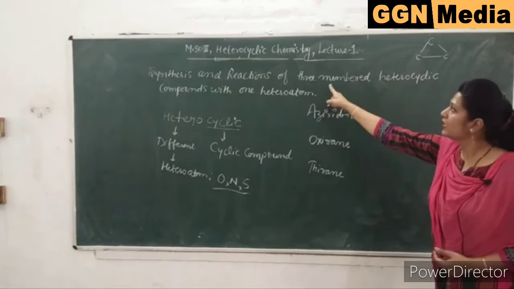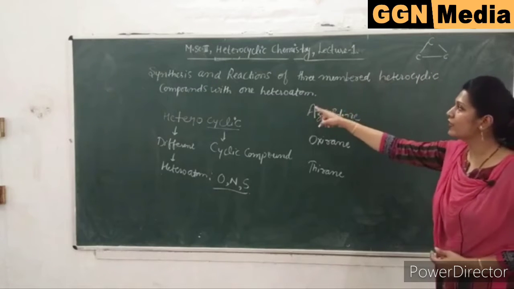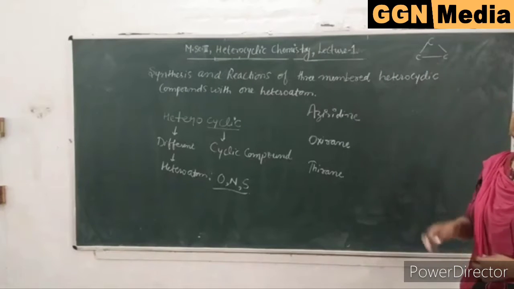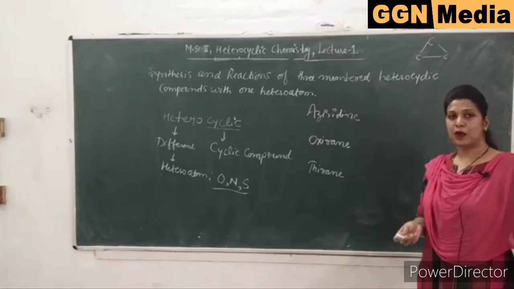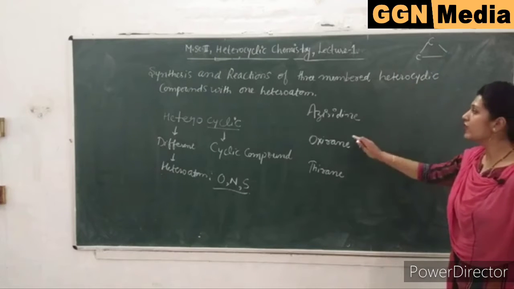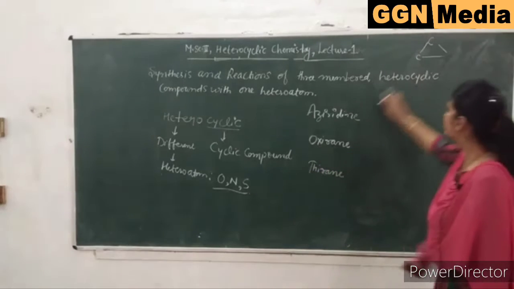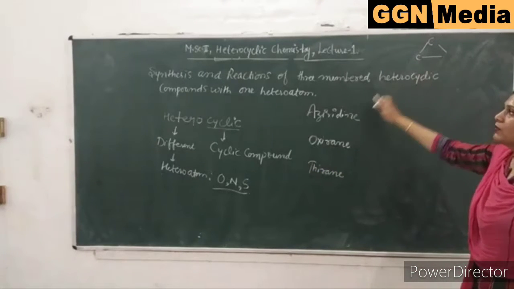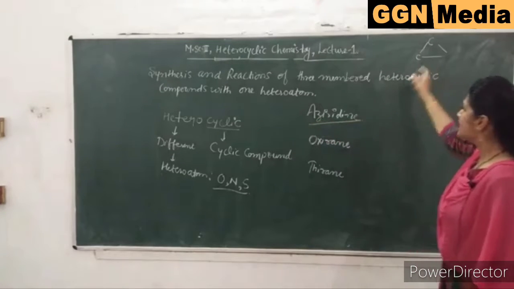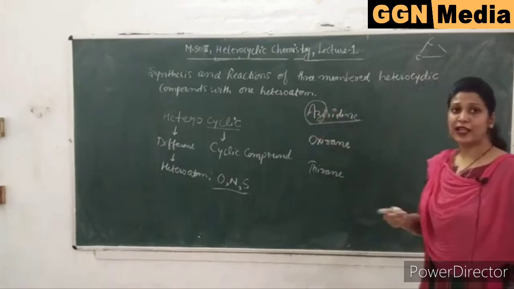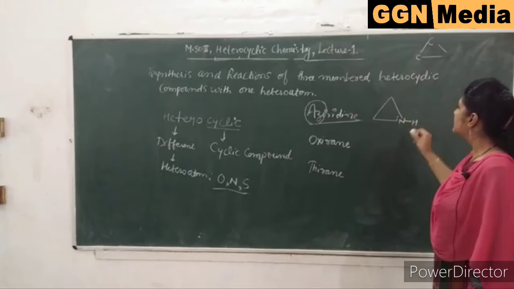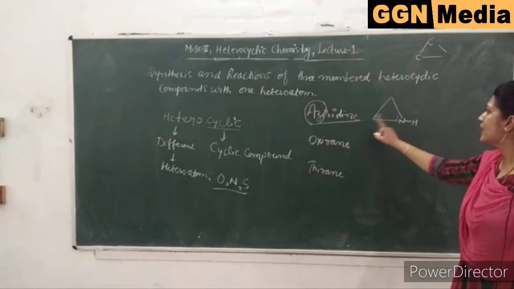So first is the 3-membered heterocyclic compounds. With one heteroatom, because the insertion of 2 heteroatoms in this small ring can result in instability. So these 3-membered cyclic compounds only have one heteroatom in place of one carbon atom. If we insert any of these heteroatoms in place of one carbon atom, then they will be known as 3-membered heterocyclic compounds. First is aziridine. In aziridine, as the name suggests, aza means nitrogen. So insertion of nitrogen in this 3-membered cyclic compound is known as aziridine.